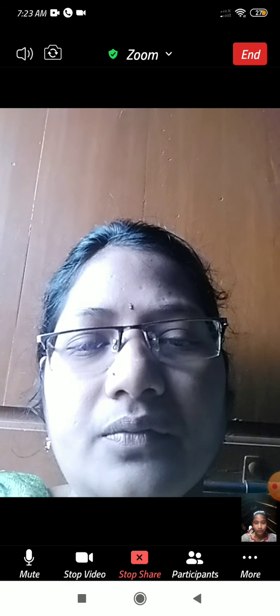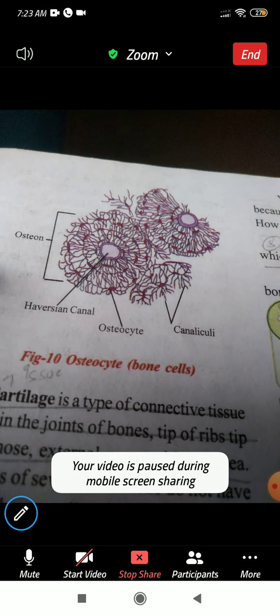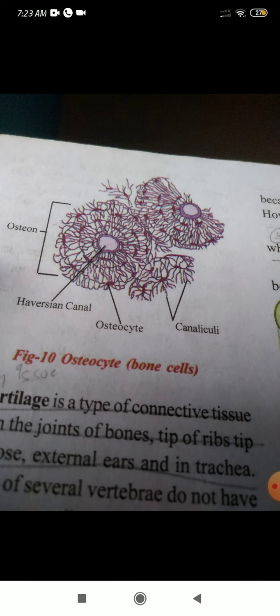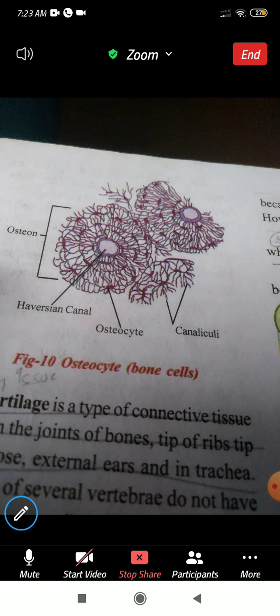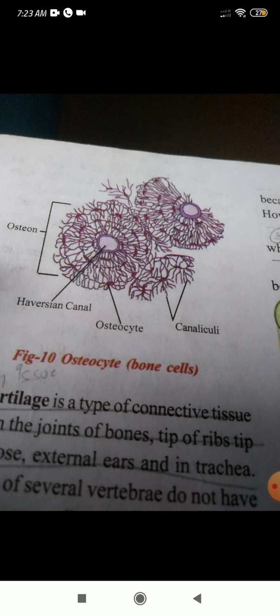See here the internal structure of the osteocytes or bone cells. So here you have the osteon, that is the whole structure. Each cell we call an osteocyte, and several osteocytes we call an osteon. It has some fiber-like structures which we call canaliculi, and the center has a canal structure which we call the Haversian canal. So this is about the structure of the osteocyte or bone cells.